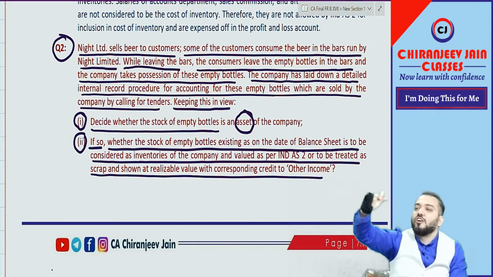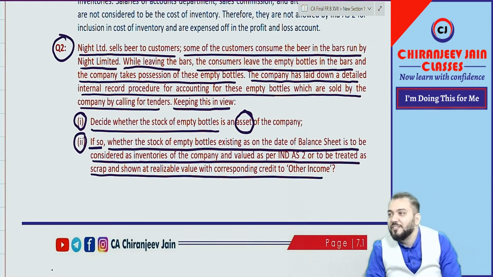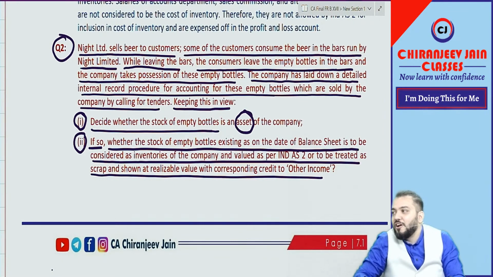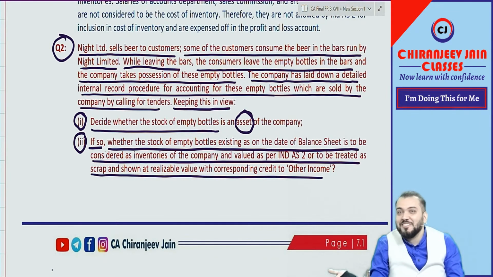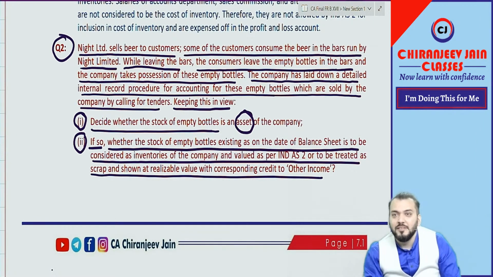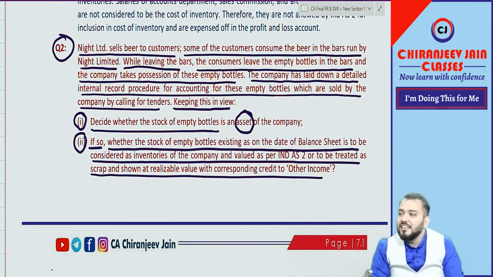How many are saying it is an ordinary course of business? Can you explain? One minute. Everyone will say I can't understand. Okay. This is a CA market, not vegetable market. So everyone don't say. Raise your hand. I will only ask. Bol. Bol. Incidental. Yes, it is incidental to main business.